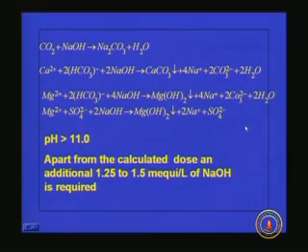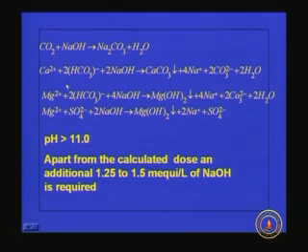Again, if calcium carbonate hardness and non-carbonate hardness are almost equal, and you want to reduce the soda ash dose, then it is advisable to go for caustic soda or NaOH, because from the carbonate hardness we will be getting enough sodium carbonate. That sodium carbonate will be used for the removal of calcium non-carbonate hardness and magnesium non-carbonate hardness.